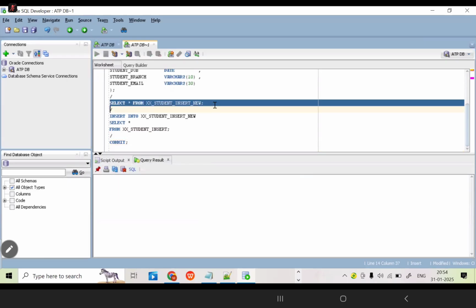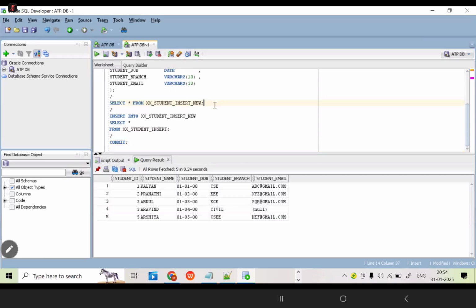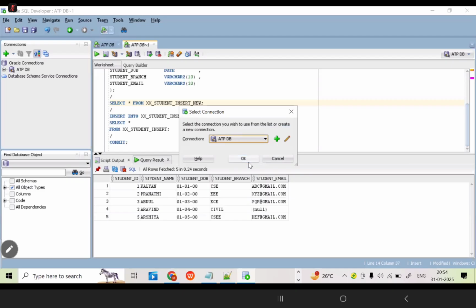Now see the data. Whatever the data is there in the existing table, now we can store it or not. Is it clear up to this, all of you? Yes, sir. Now one more requirement I am going to tell you, but the structure should not be the same. How can we store the existing table data into a new table?